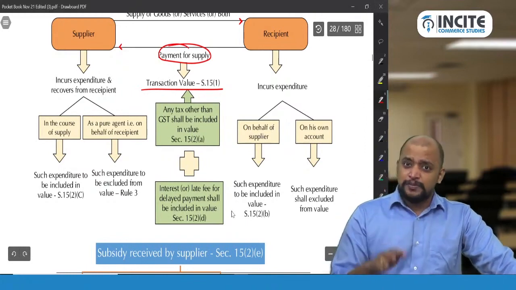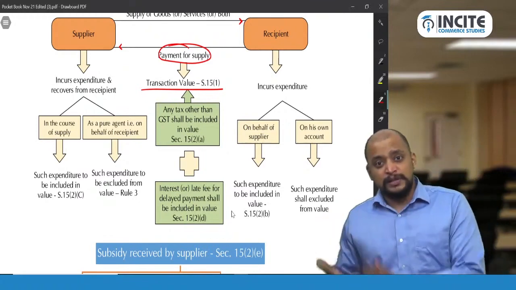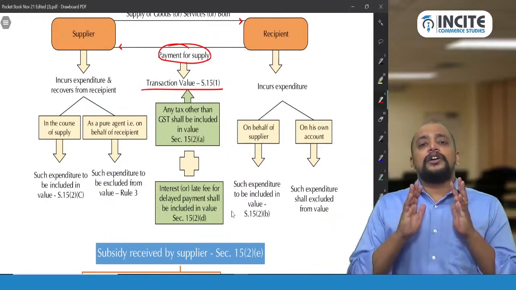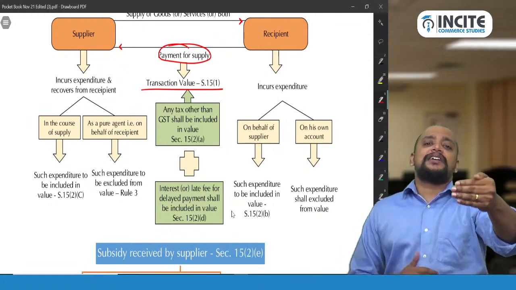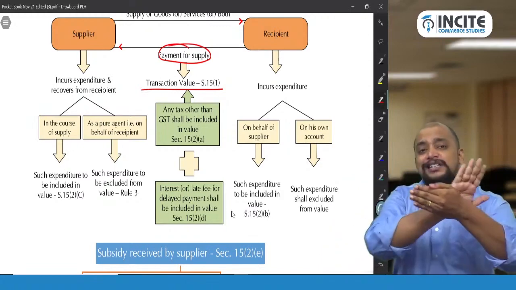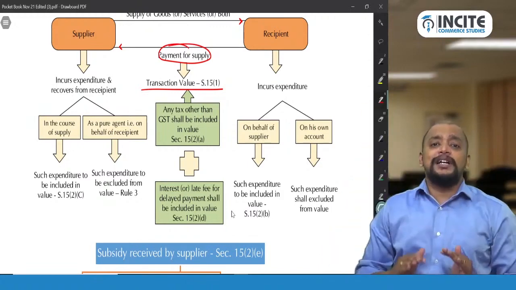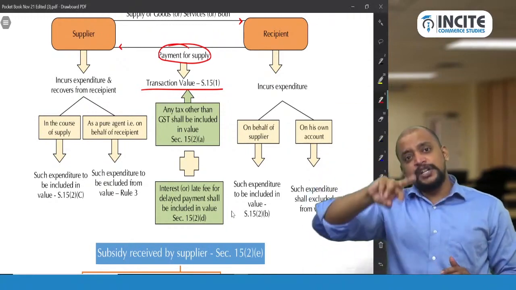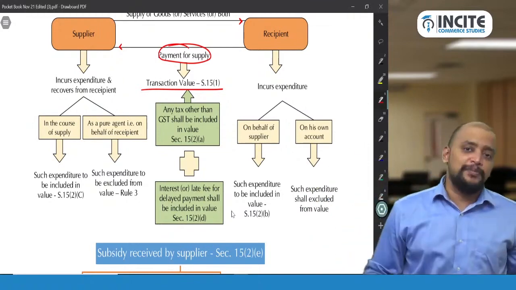What if it is an expenditure which is not required to be incurred by the supplier, which is to be incurred by the recipient, and the recipient only incurs that expenditure? For example, the contract is an ex-factory contract. Ex-factory contract means the goods will be delivered at the factory and the sale is concluded at that time, and thereafter transportation needs to be done by the recipient. So the recipient arranges for the transportation. Will the transportation be included? No, because first of all it is not the liability of the supplier which is incurred by the recipient.